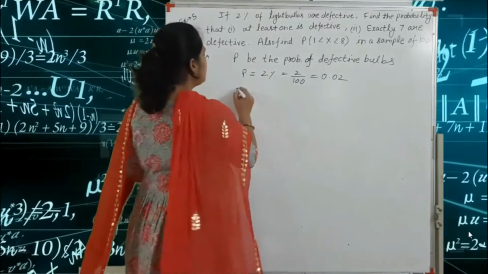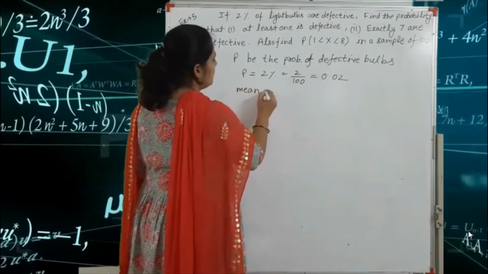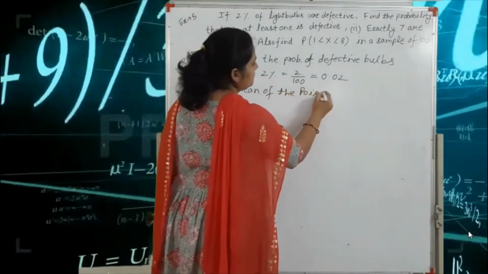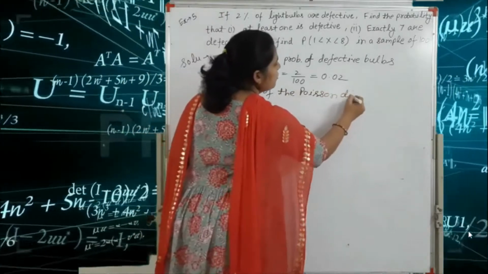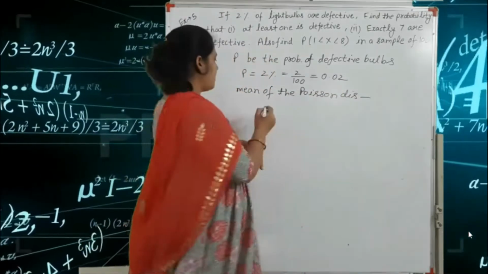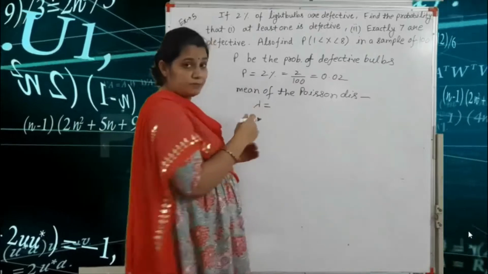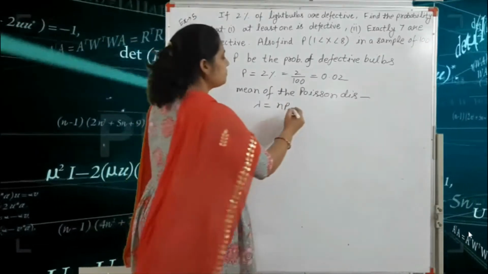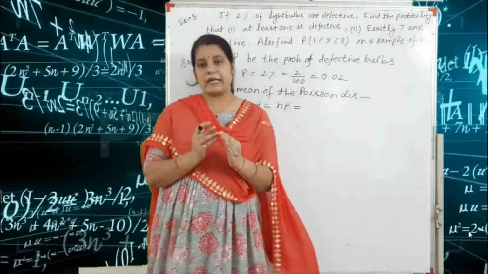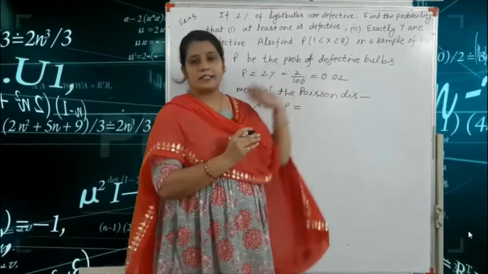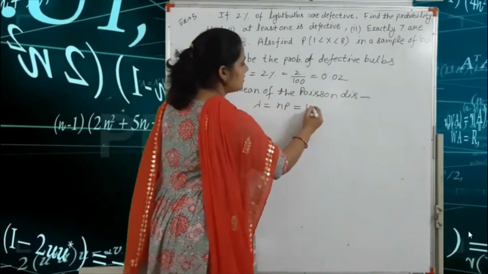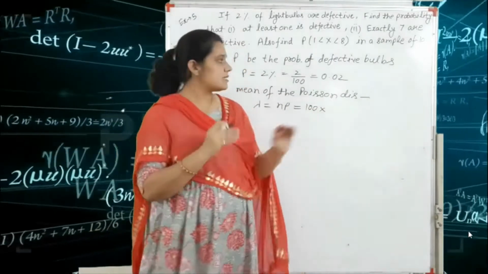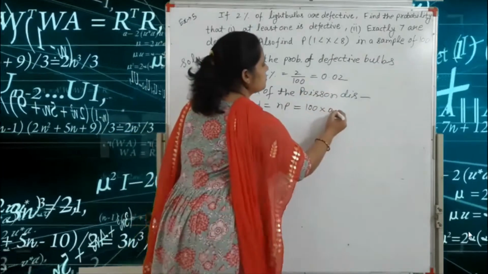So the mean of the Poisson distribution is lambda, that is mu. Lambda is equal to np. We put the value of n, n is equal to 100, so we put 100 times the probability of success 0.02.